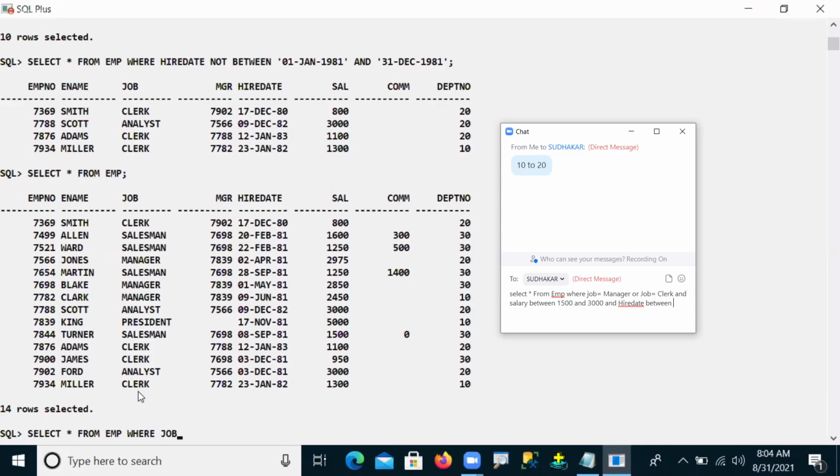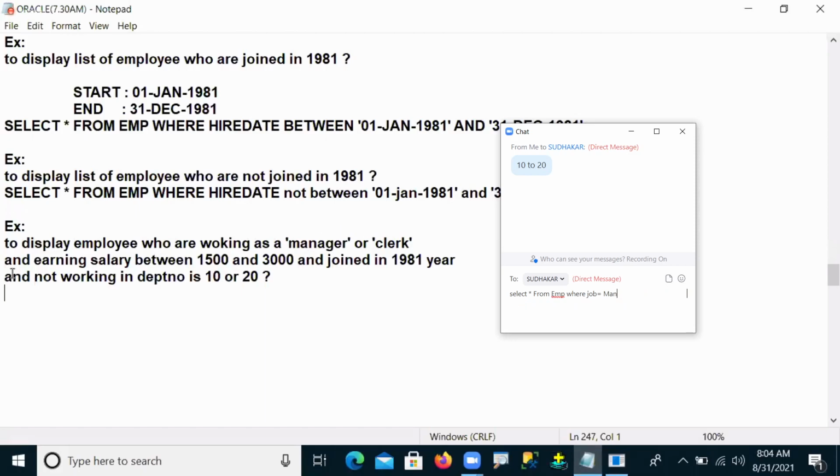The condition is WHERE job, and here I can use the IN operator. Manager and clerk, so manager, comma, clerk. This is the first condition. Up to here is one condition, and this is AND.